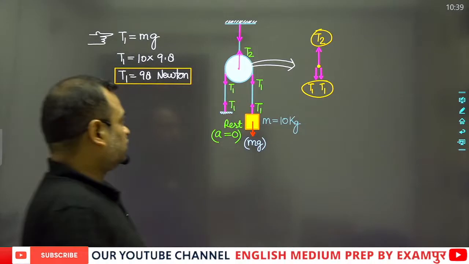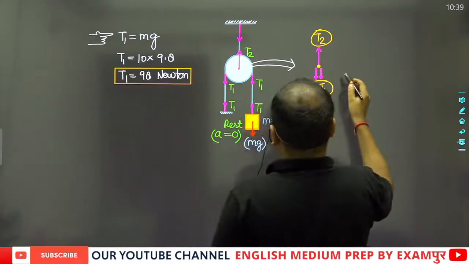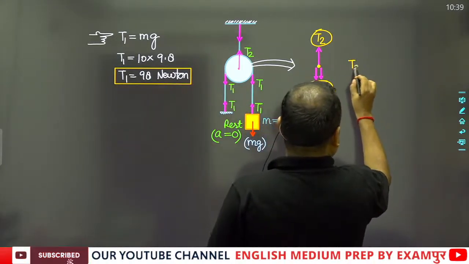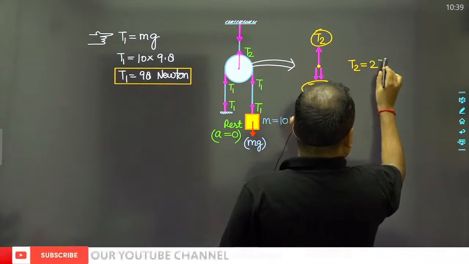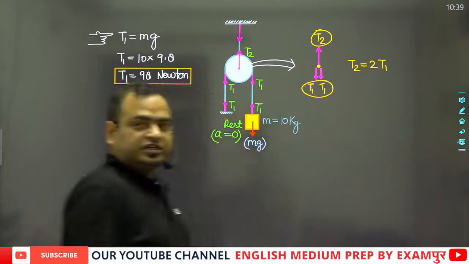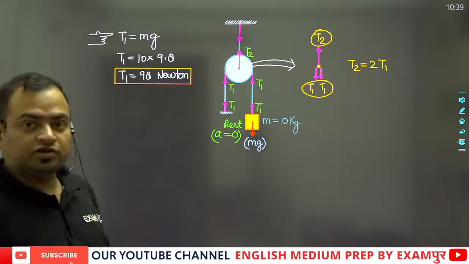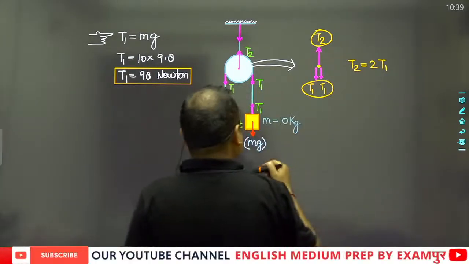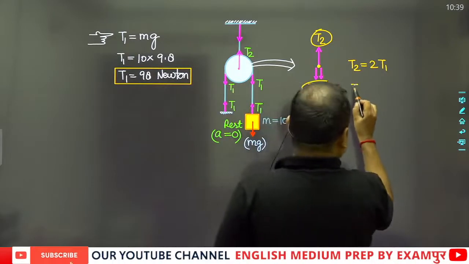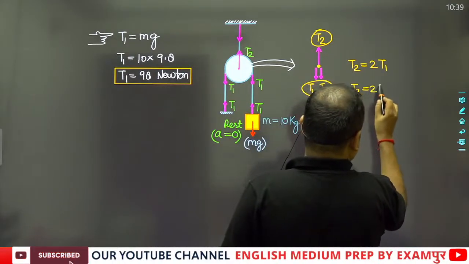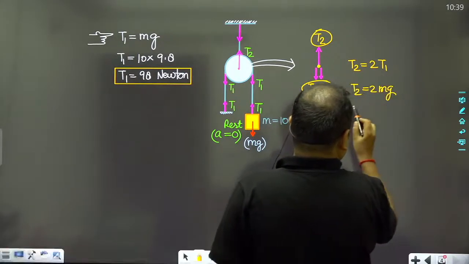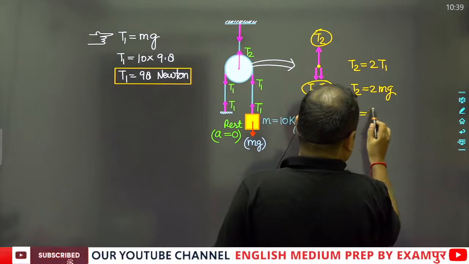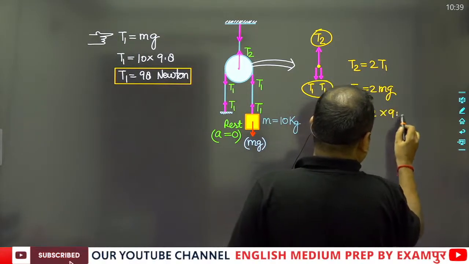So these are equal. It means T2 will be equal to T1 plus T1, so T2 will be equal to 2T1. You can see that the tension in the main arm is equal to twice the tension in the side arm. Hence T2 will be equal to 2 into mg, so T2 will be equal to 2 into 98.